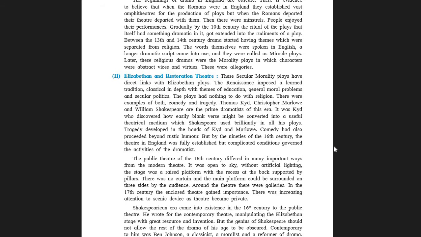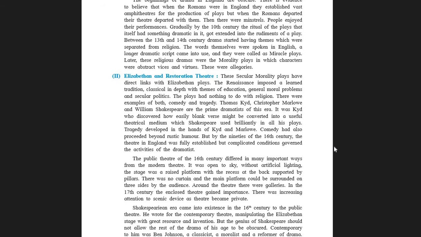Only humor is the focus of attraction. Only to focus on the humor, rustic humor, uncultured humor. But the motto was only to make the audience happy. So students, it happened so that this particular era witnessed something that is beyond the rustic humor as well.